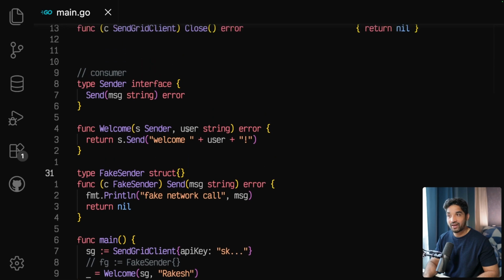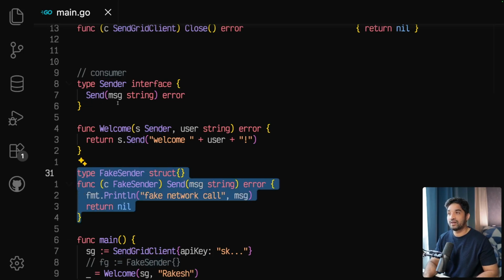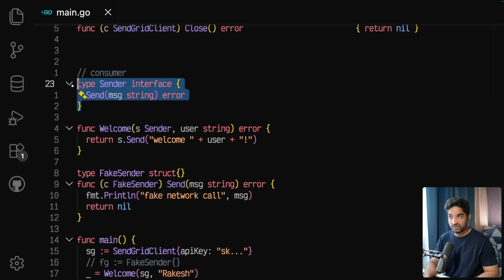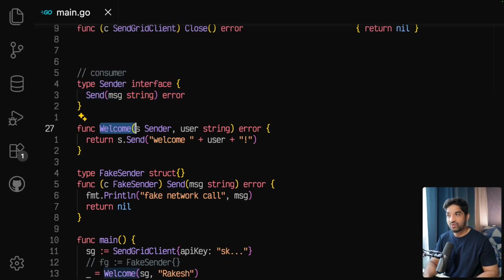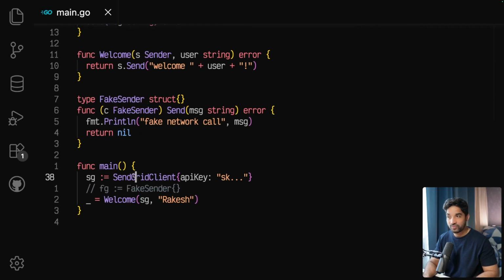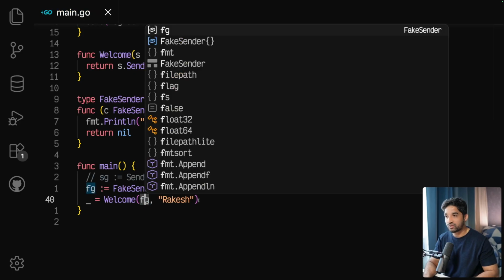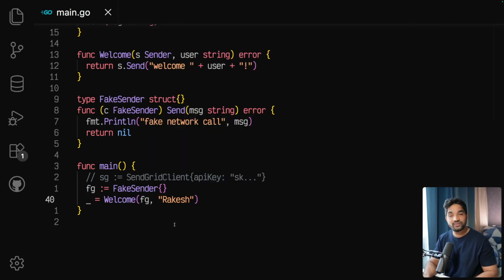And as I said, if any type has this method, it will automatically satisfy this interface. It means welcome can receive fake sender as well. See, if I comment this and I can just pass this one and it will work.